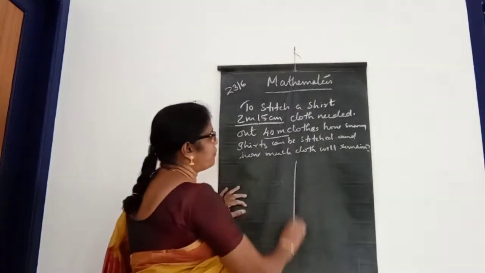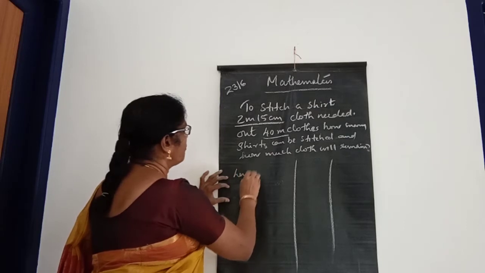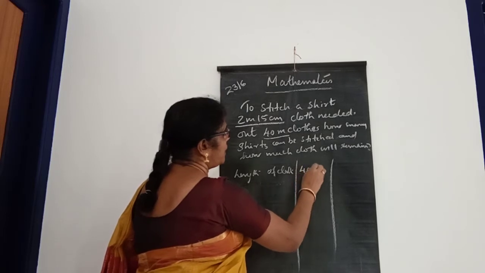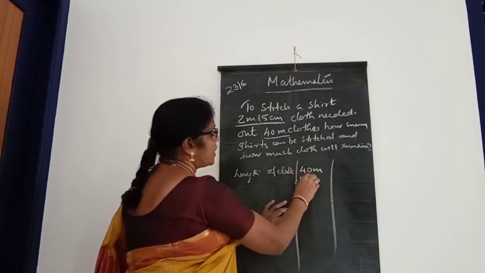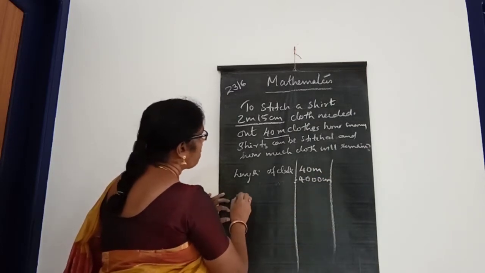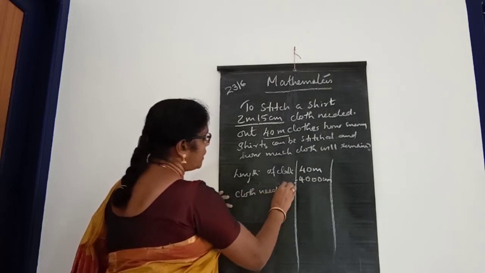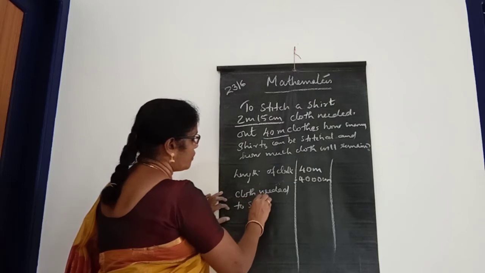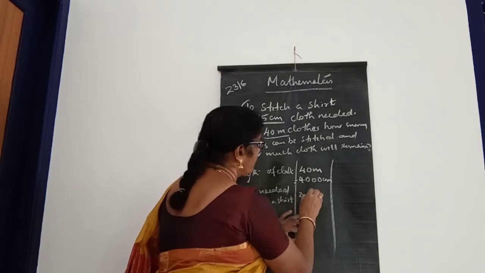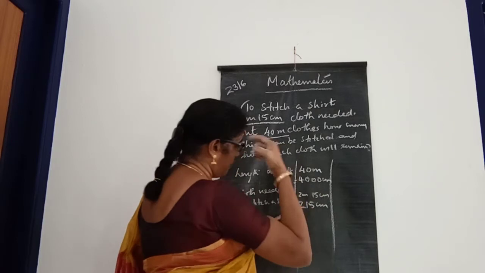So what is the statement, children? The statement: length of the cloth. What is the length of cloth, children? That is 40 meter. 40 meter means 4000 centimeter, isn't it? And cloth needed to stitch a shirt is 2 meter 15 centimeter, that means 215 centimeter.